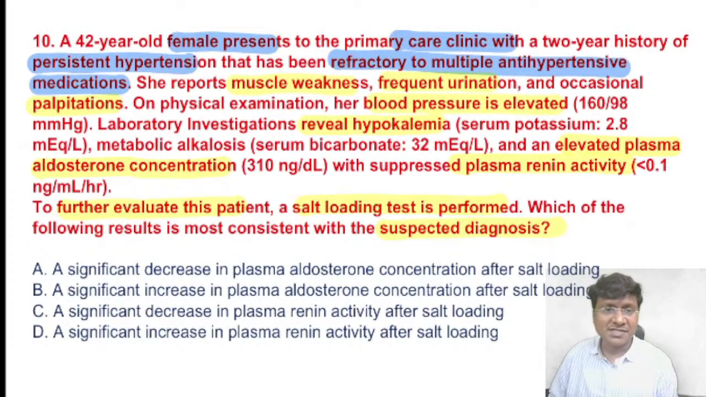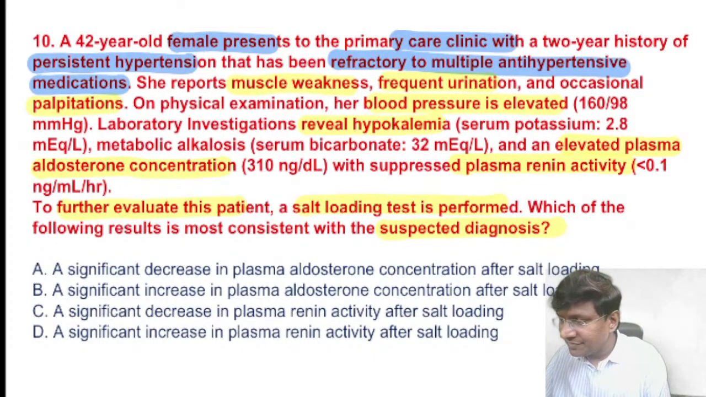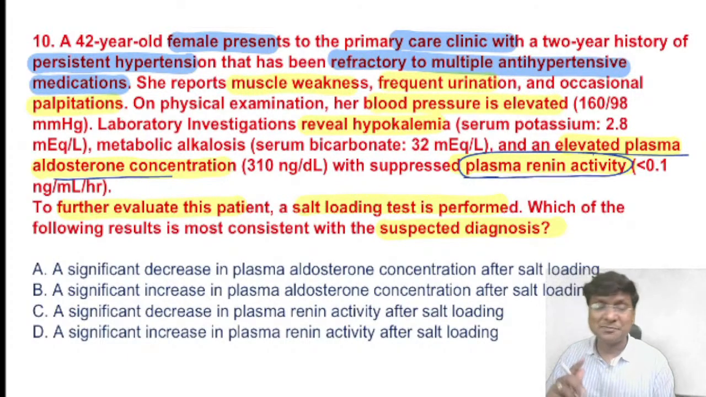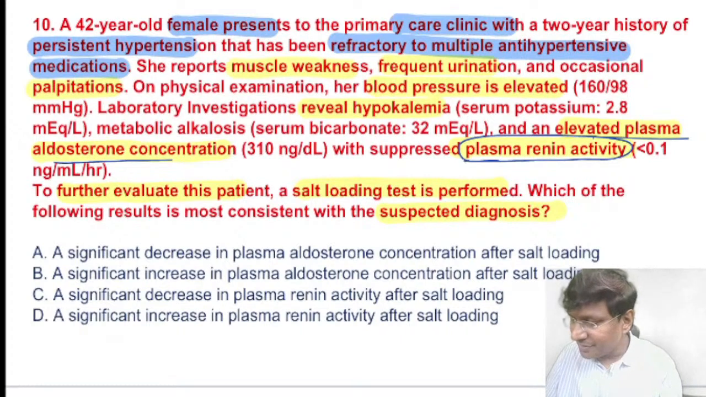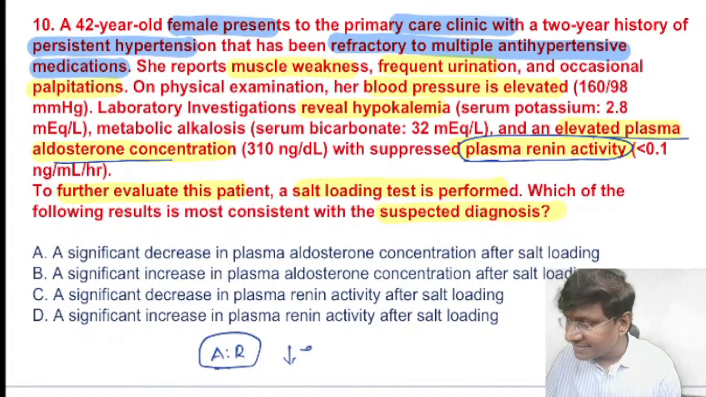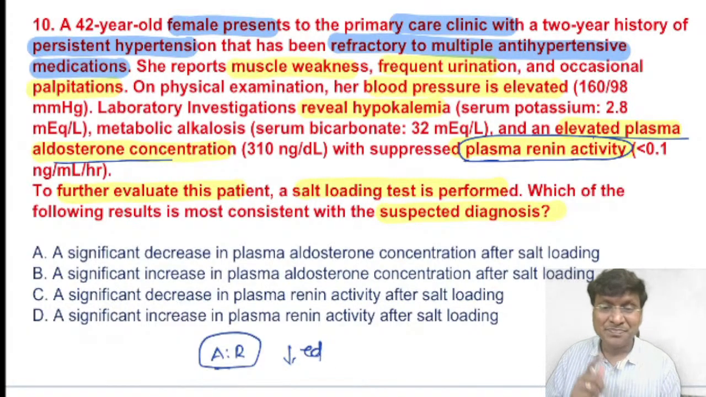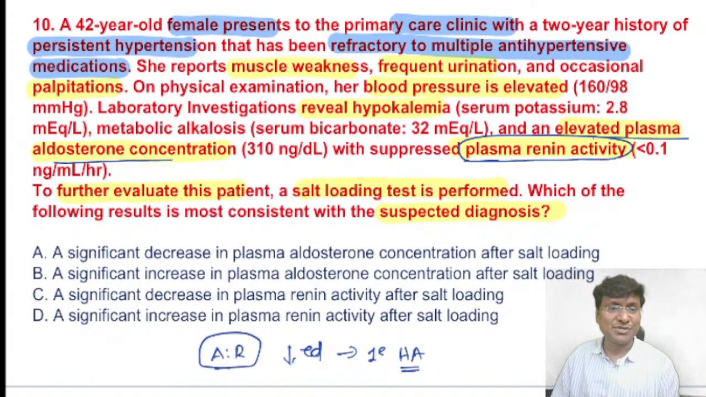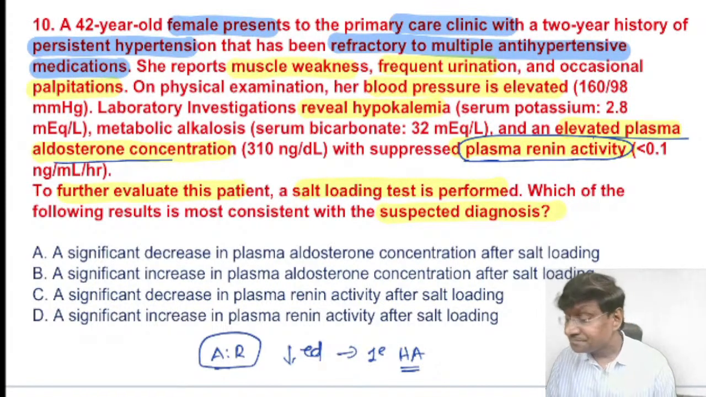Right, so what does this question suggest to you? The individual is having significant hypokalemia, and the plasma aldosterone concentration is elevated, and there is suppressed plasma renin activity. So what has happened to your aldosterone renin ratio now? The aldosterone renin ratio is decreased, and there is also significant hypokalemia. So where do you come across this? You come across this in cases of primary hyperaldosteronism.